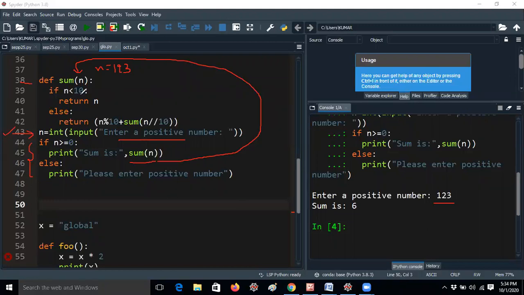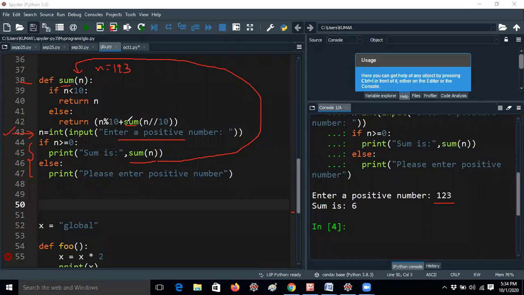Now it will check whether 123 is greater than 10. Why am I giving greater than 10? Here you should apply one thing, guys. This program can be easily done by using a while loop also. But instead of that, I am giving a question using a recursive function. That means a function that calls itself is called a recursive function. Here sum is called, and here sum is called again. So this is a recursive function, specifically linear recursion.